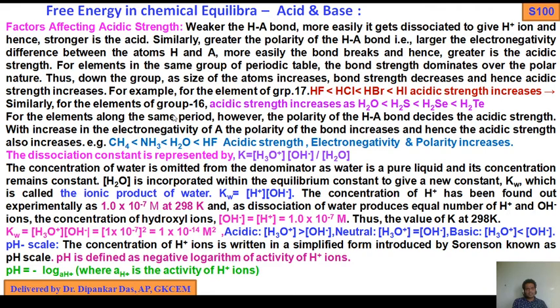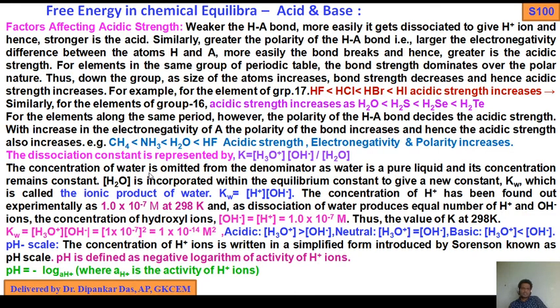Similarly, for the elements of group 16, acid strength increases as water is less than H2S, less than H2Se, less than H2Te. Same explanation. For the elements along the same period, however, the polarity of the HA bond decides the acid strength. With an increase in electronegativity of A, the polarity of the bond increases, hence the acid strength also increases.